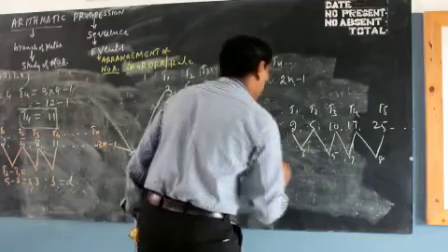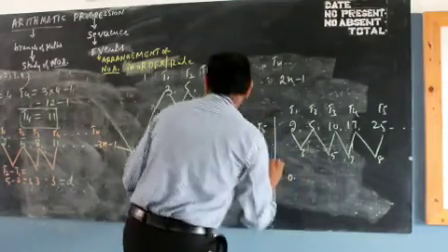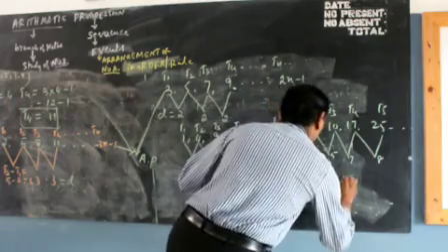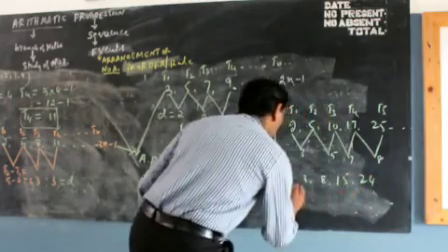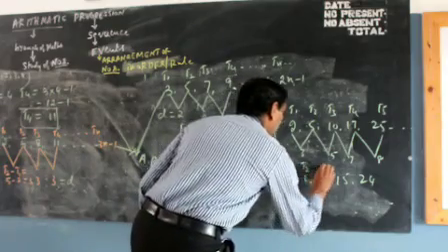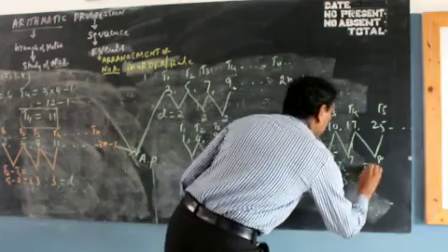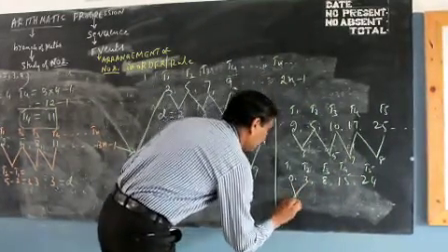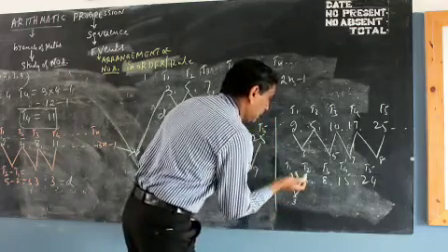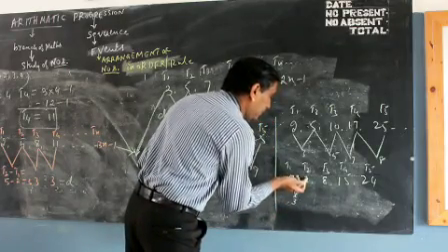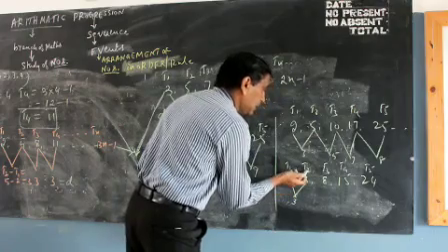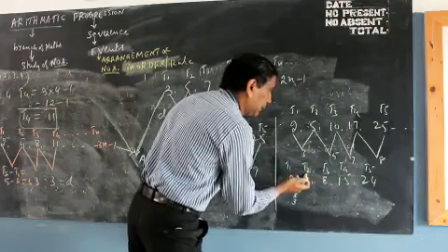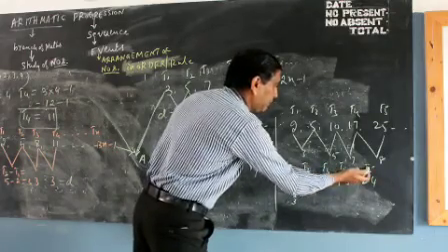And I took one more. What is that? 0, 3, 8, 15, 24. Find out here also. First term, second term, third term, fourth term, fifth term. Okay. Find the difference here. 3 minus 0 is 3. T2 minus T1. T2 is the next term to the first term, T1. T3 is the next term to T2. T4 is the next term to T3. Similarly, T5 is the next term to T4.